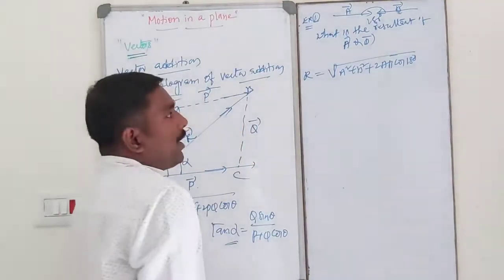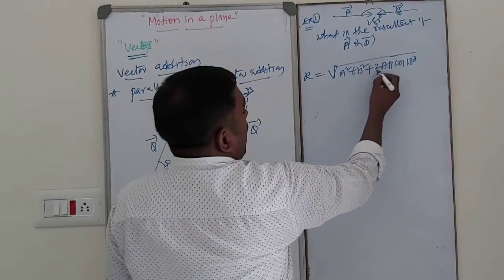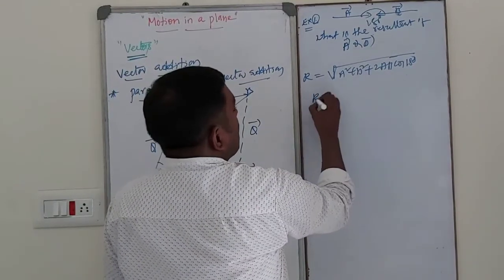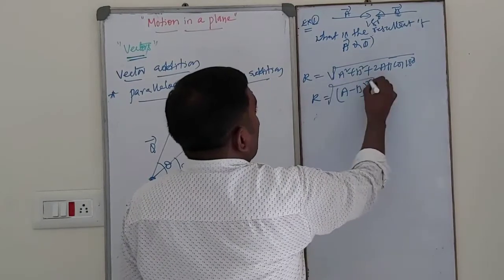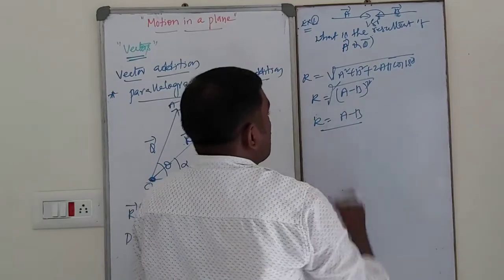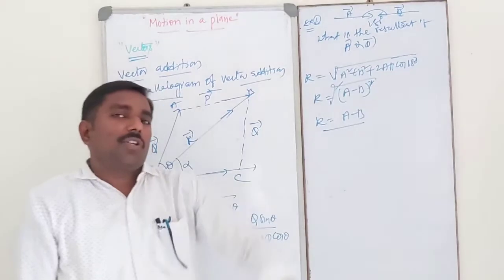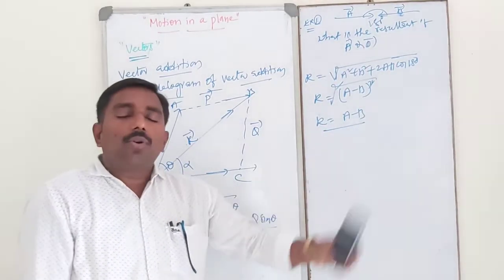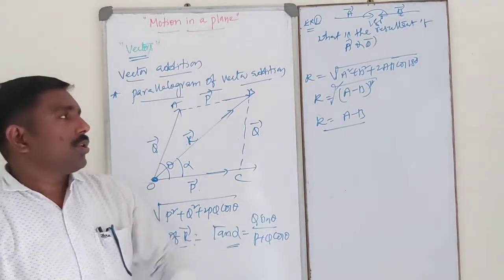Cos 180 is minus 1. So A square plus B square minus 2AB is nothing but A minus B whole square, and the square root cancels out, giving A minus B. This is the resultant. So whenever two vectors act in opposite directions, the resultant vector is equal to the difference of those two vectors.